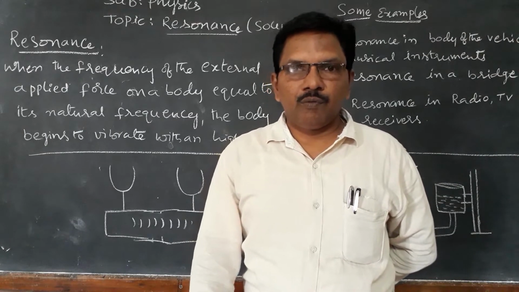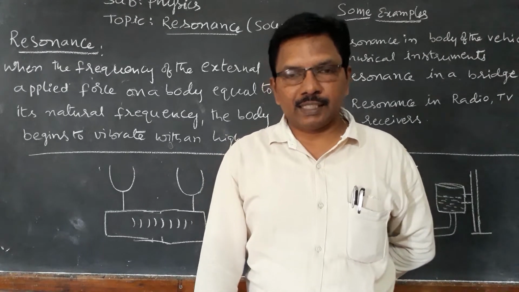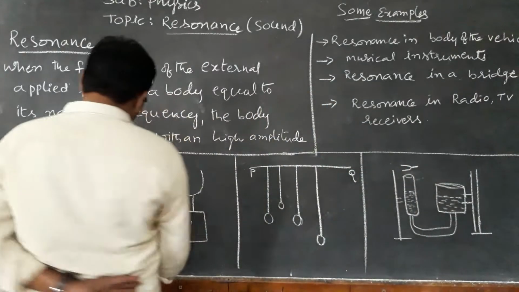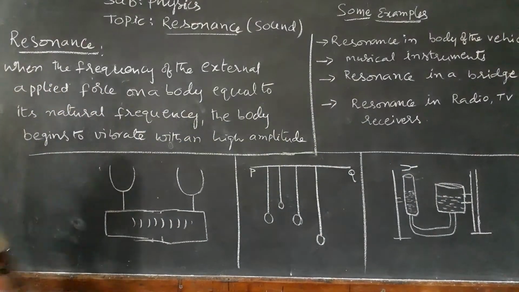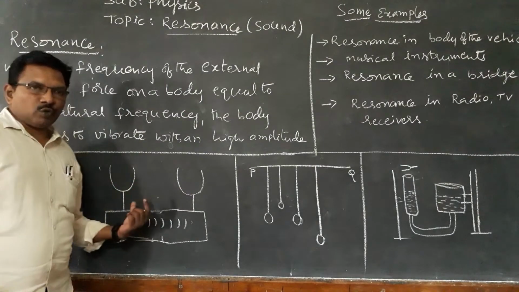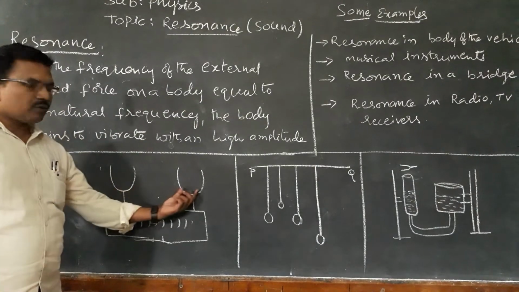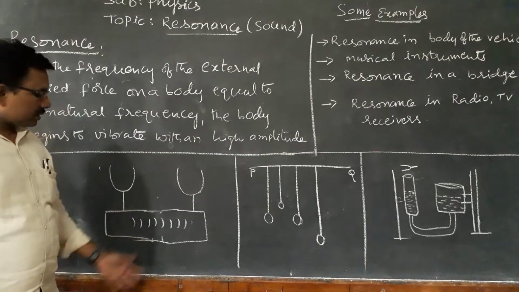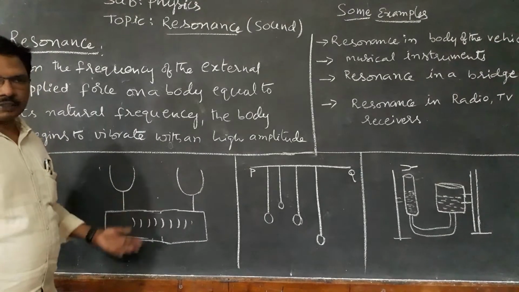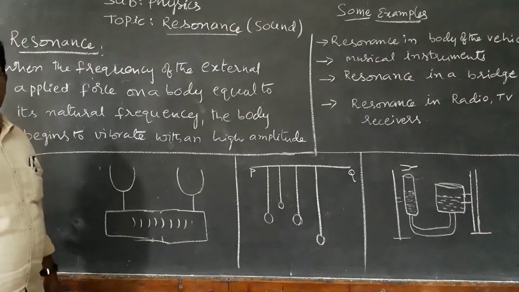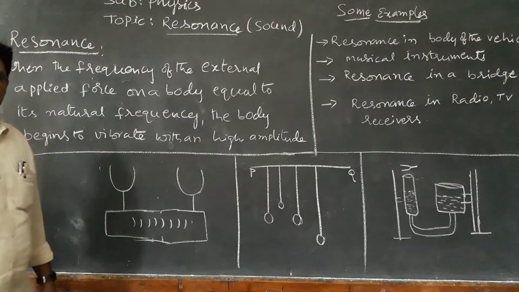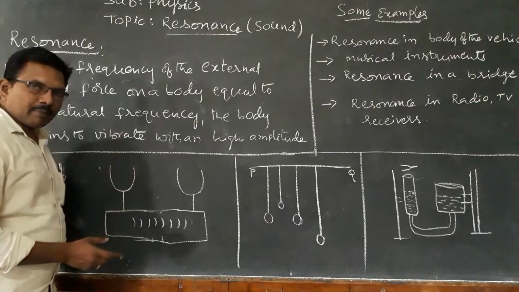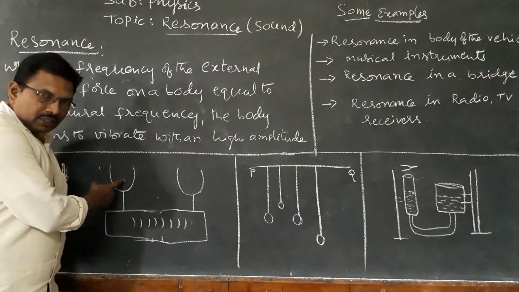Example. For clear understanding, we will discuss some examples. Then we can understand clearly. Now see here. Take two tuning forks, tuning fork 1 and tuning fork 2, A and B. Fix them on a table or a box. Take a rubber hammer and hit this tuning fork.